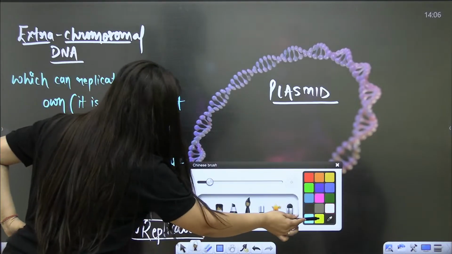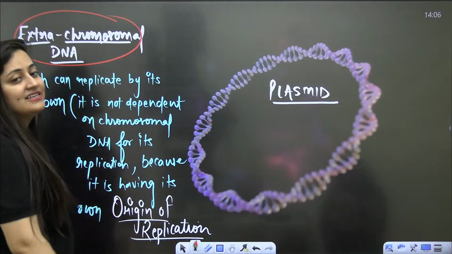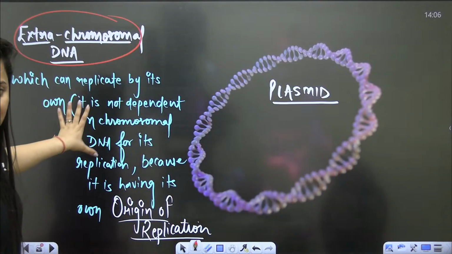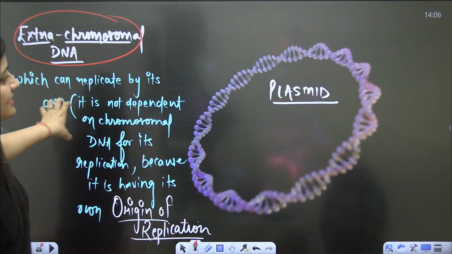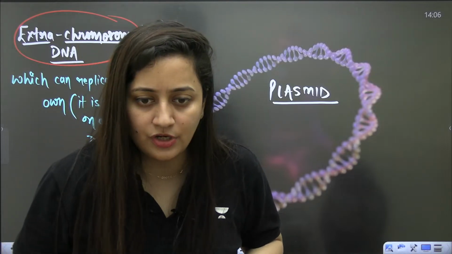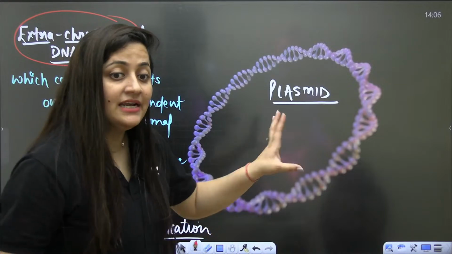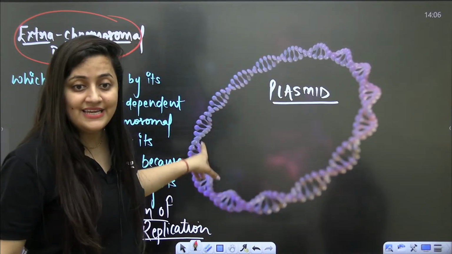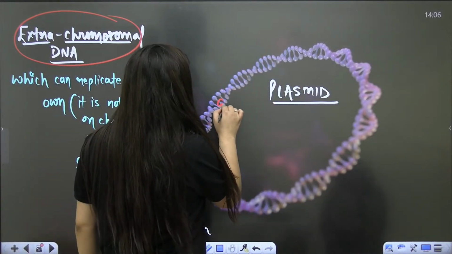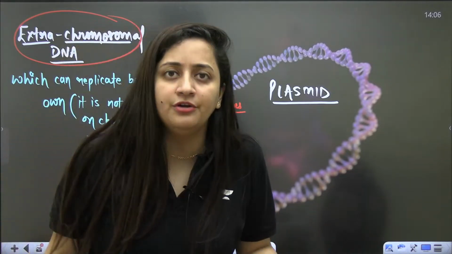So what am I saying? I am talking about the extra chromosomal DNA, that is plasmid. It is present in the bacteria, right? So you will see that this plasmid is not dependent on the chromosomal DNA for its replication, meaning for multiplication. It can divide on its own. And now it is a DNA, obviously it is having some genes, and those genes are going to give a special property to that bacteria.